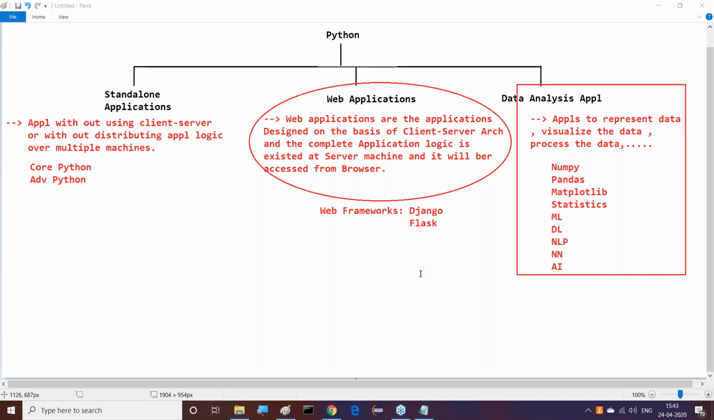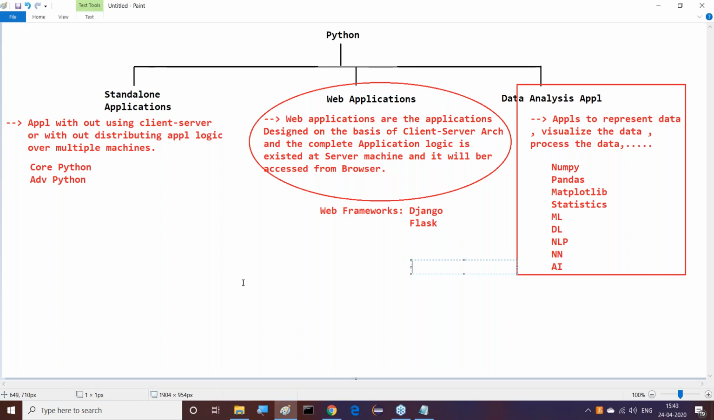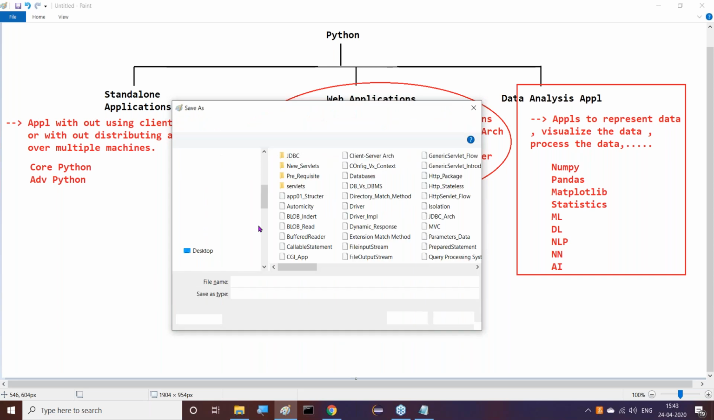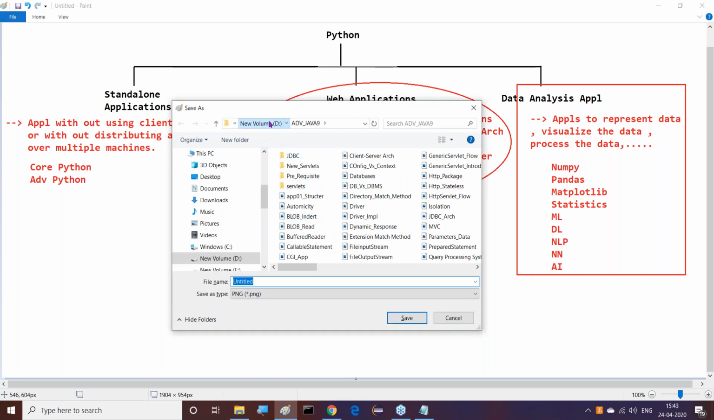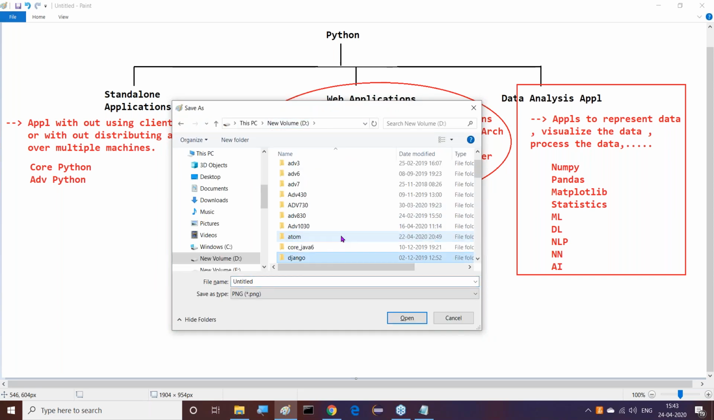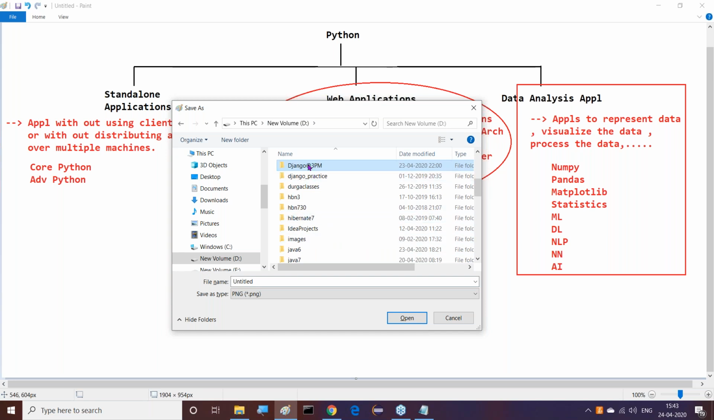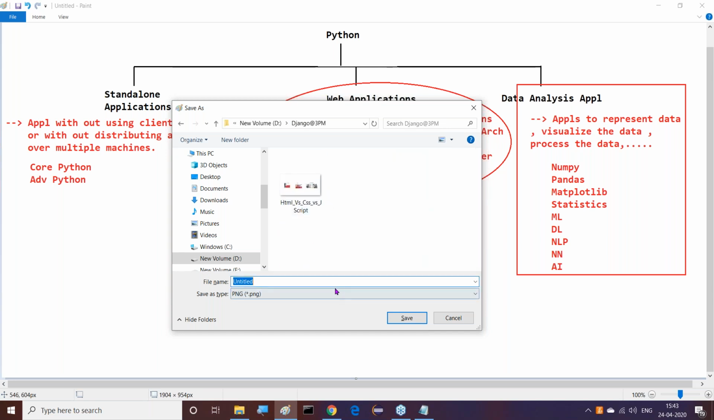Right, guys? This is exactly the meaning of frameworks, and with this we understand the basic introduction to Flask. That means we can understand Django and Flask clearly now. Right, sir. Now, this is just the basic introduction part.